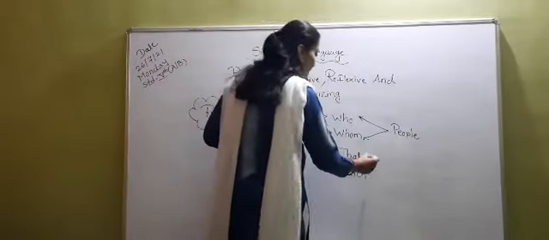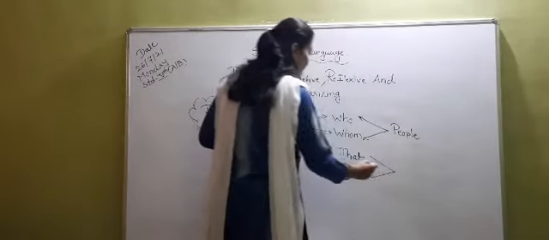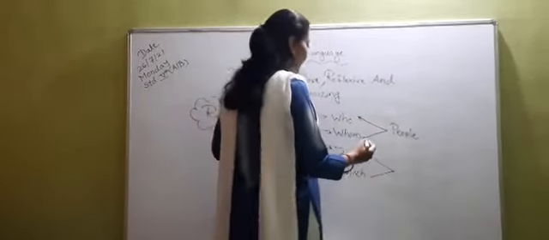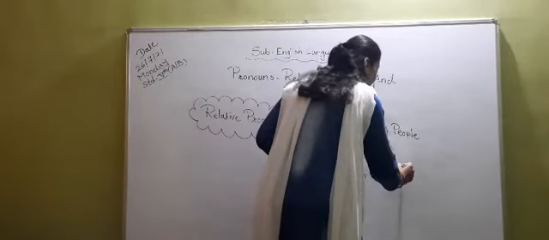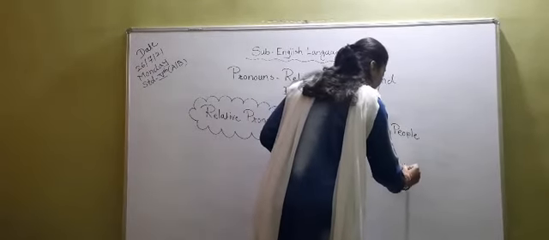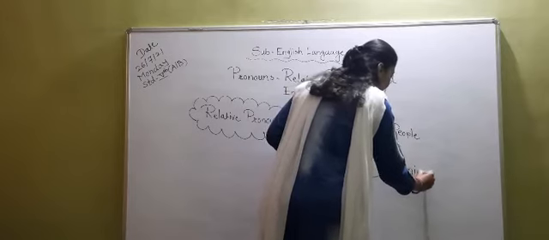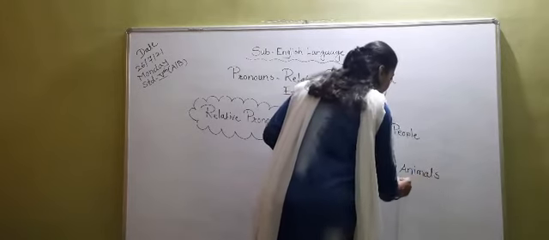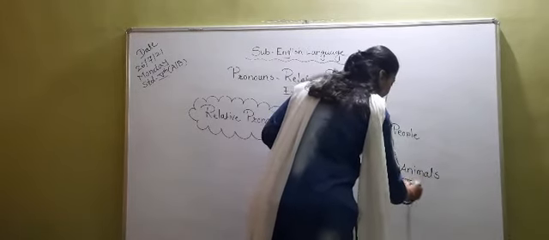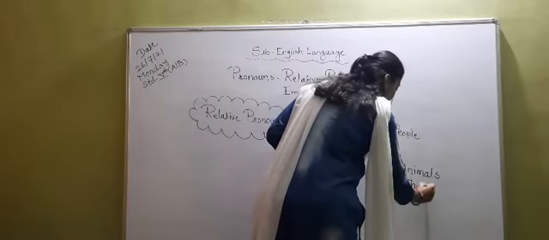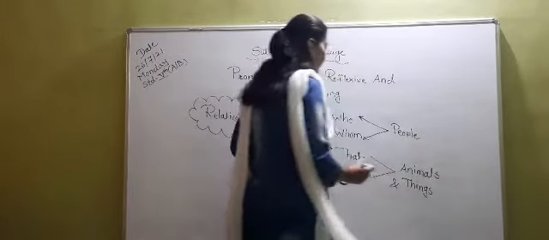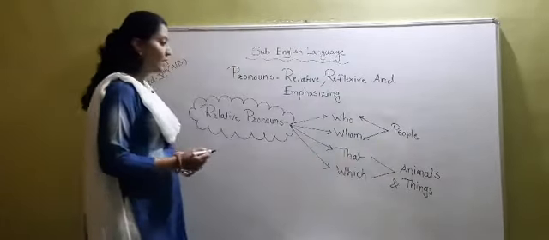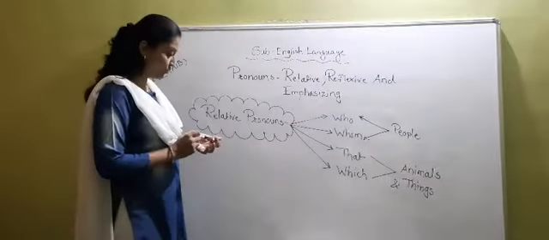And we are using the relative pronouns that and which for animals and things. Now students, I hope this is very much clear to you.